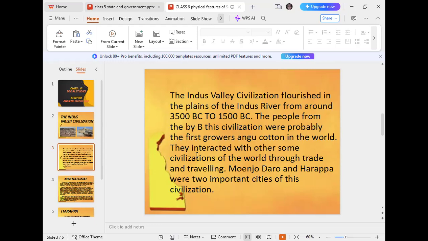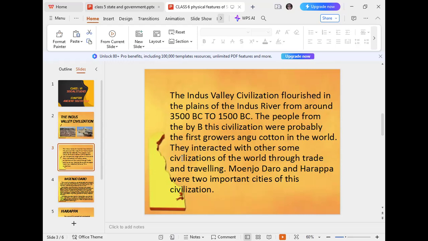And this Indus Valley Civilization actually consists of, as I told you, two cities, and these two cities have the most important civilizations of the world. So Mohenjo-daro and Harappa, as you can see, are two important civilizations which are famous all over the world.